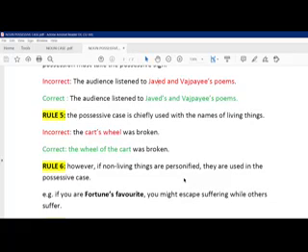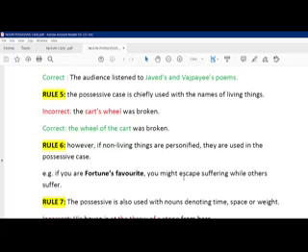Only when you describe something inanimate as animate, living, can you use the apostrophe with a non-living object, like fortune's favor. You are fortune's favorite. It means fortune is as if a goddess, and you are her favorite. She favors you.